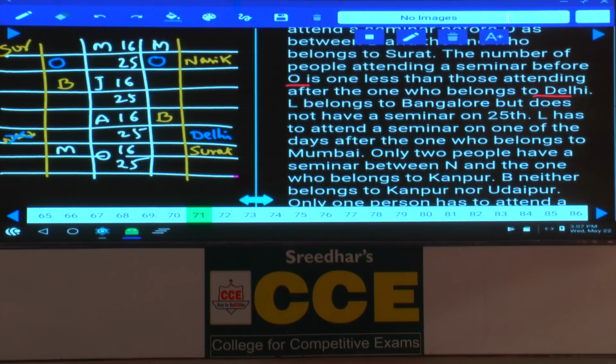Next one. L belongs to Bangalore, but does not have a seminar on 25th. Bangalore, but is on which date? But is on 16th. Does not have a seminar on 25th means, must be on 16th. Now L cannot be on May 16th. June 16th there is a possibility, August is not possible, and October is also not possible. Hence, this L must be on June 16th, and he is from Bangalore. And next one, L has to attend a seminar on one of the days after the one who belongs to Mumbai. L is after the one who belongs to Mumbai, and the one who belongs to Mumbai must attend on the first, that is May 16th.